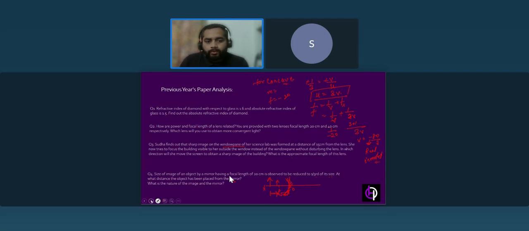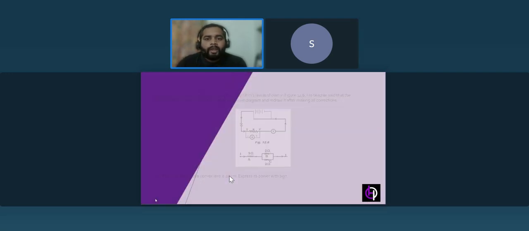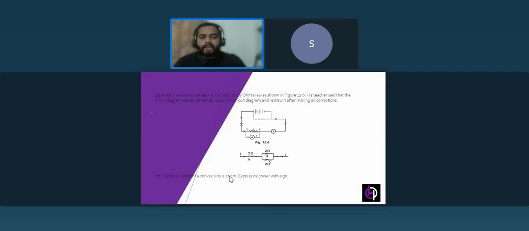So this is how these previous questions were asked, and this is how you can solve them in the examination. Now, moving to the next question, it's from the electricity chapter. A child has drawn an electric circuit to study Ohm's law. So what is Ohm's law?